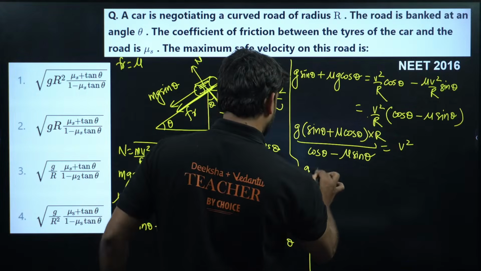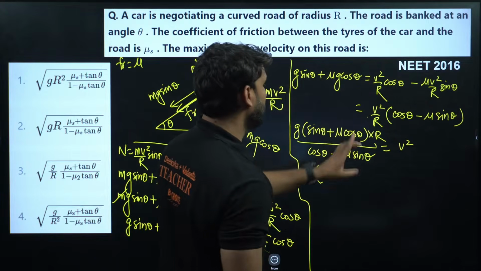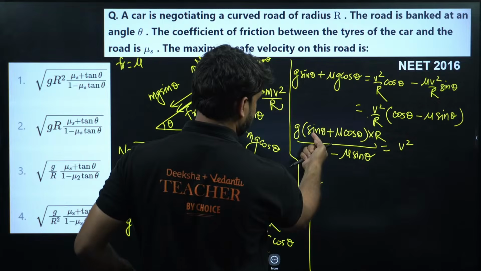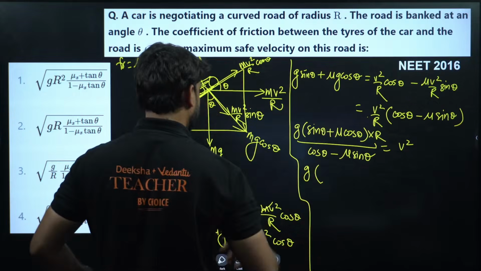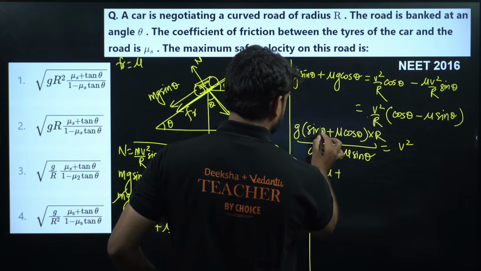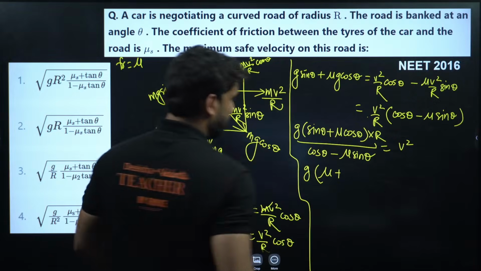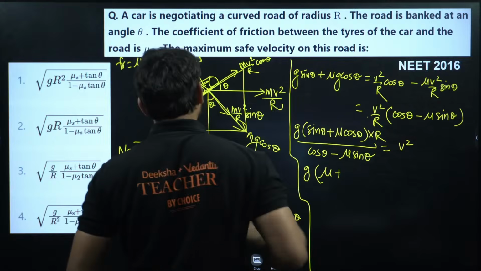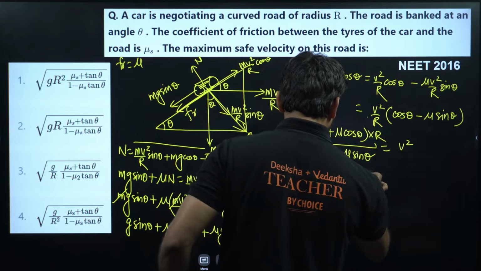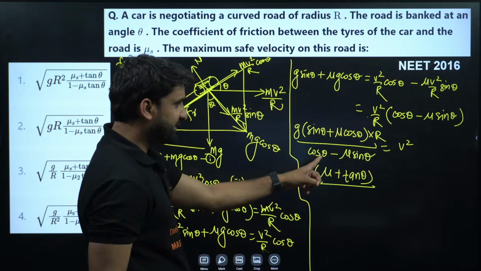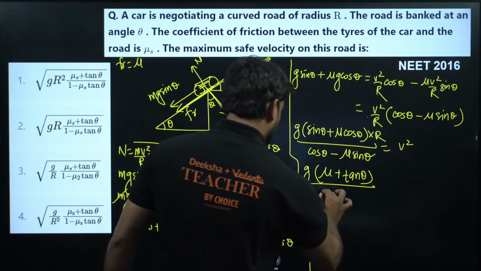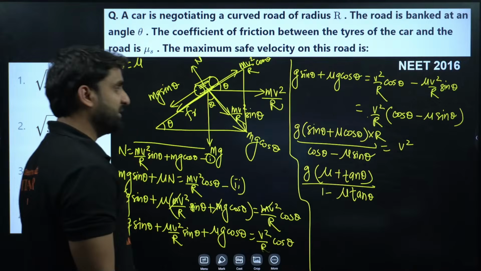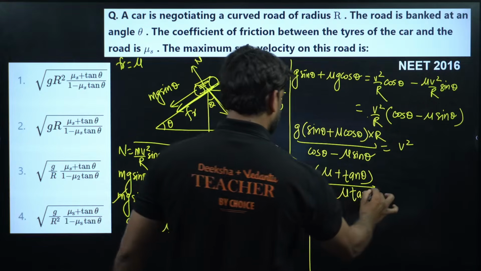So this will be equal to sine theta by 1, this will be 1, and mu, this is cos theta, we can divide by cos theta. So this will become sine theta by cos theta, tan theta, and this is mu cos theta. So this will become mu plus sine theta by cos theta. We are dividing this by cos theta. So cos theta by cos theta is 1, and sine by cos will be tan theta. So we can write here mu plus tan theta, and divided by cos theta, again cos theta by cos theta is 1, minus mu, and sine theta by cos theta is equal to tan theta, 1 minus mu tan theta, and into r, and this is v square.